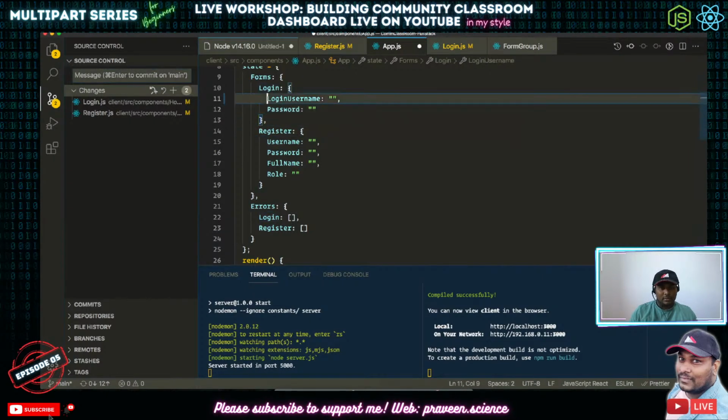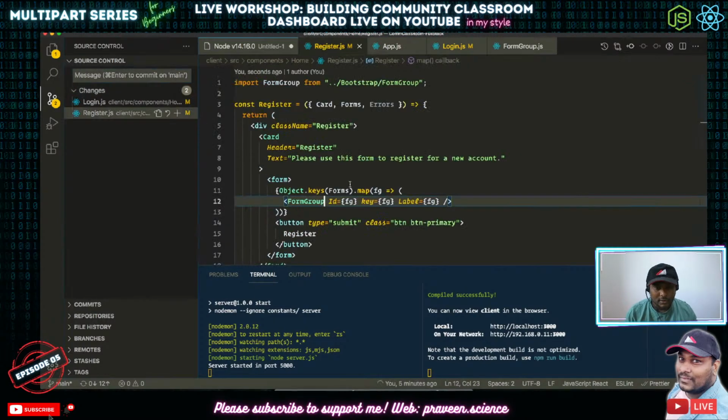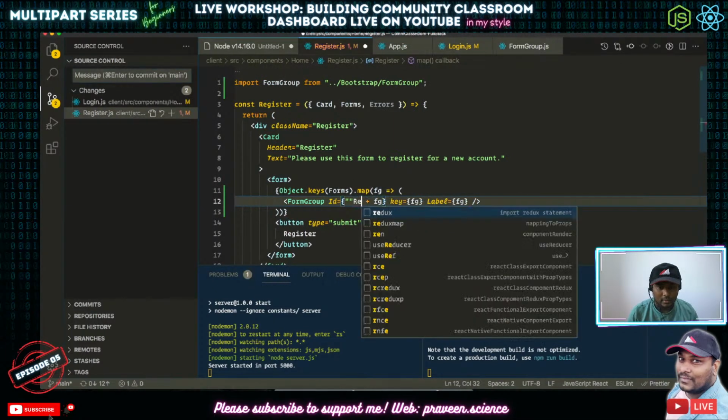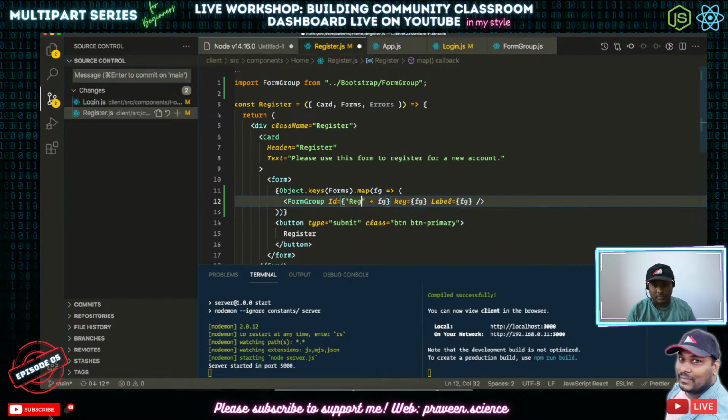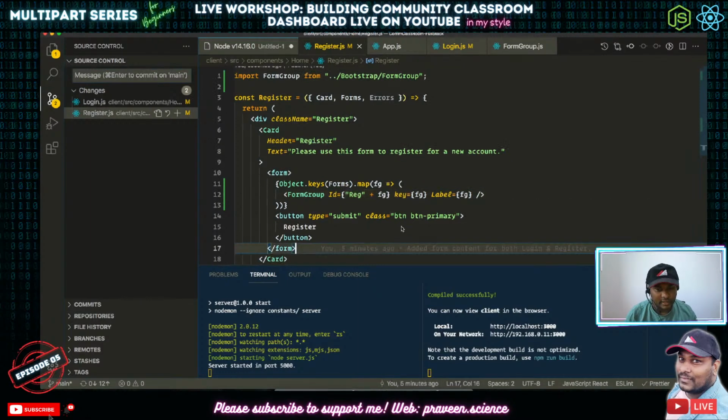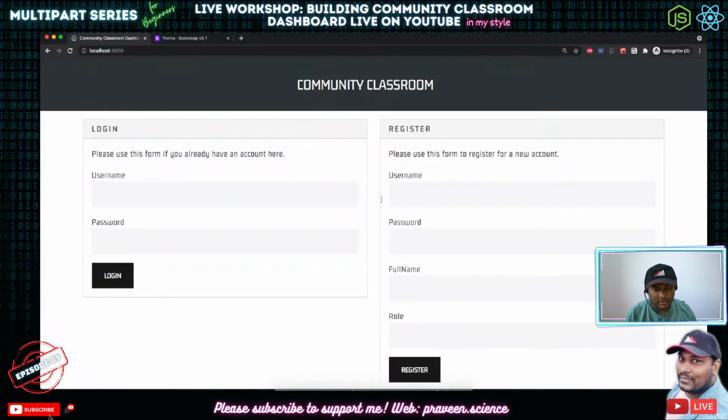Instead of here, we can actually do it in a better way. So what we will be doing here is, in our register page, the ID will have reg on it. One thing would be enough, because this is going to have all these things.